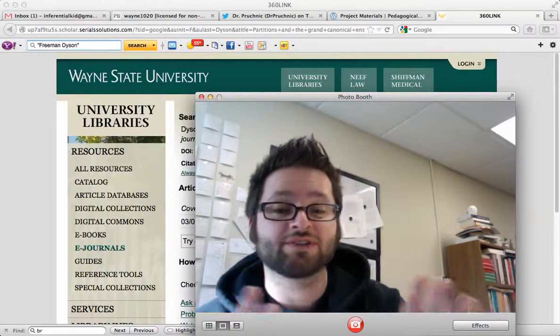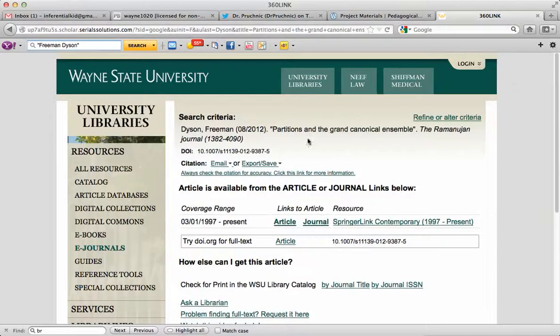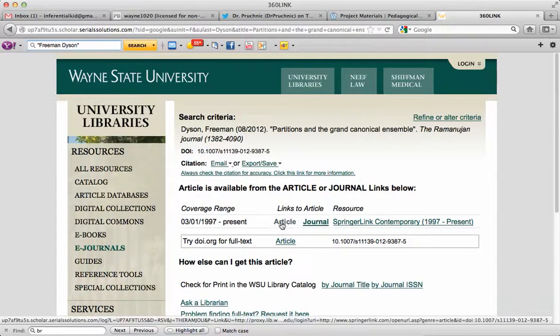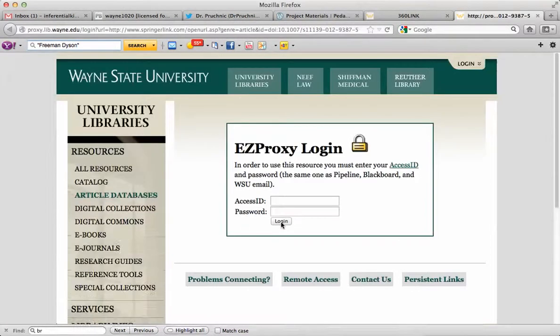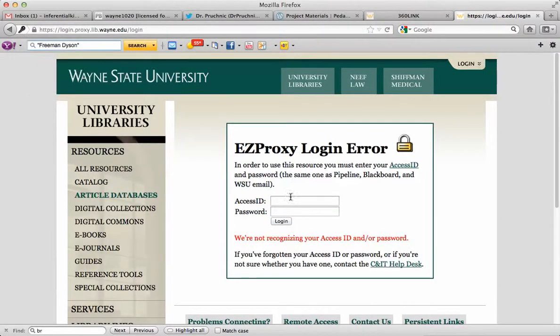And again, if you're just using a computer that's on campus, it's a lot easier right off the bat. So anyway, now that I'm here, I'm taken to this page, and it says right here, I can get the article. I'm going to click on it, and it's going to ask me to log in because I actually am using a Wayne State computer. But to actually download it, it wants to know who's downloading it. Whoops. Apparently, I also do not know my own Wayne State ID and password.